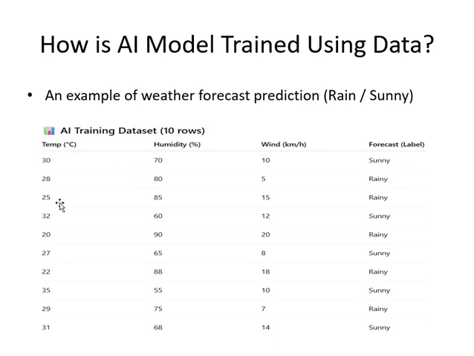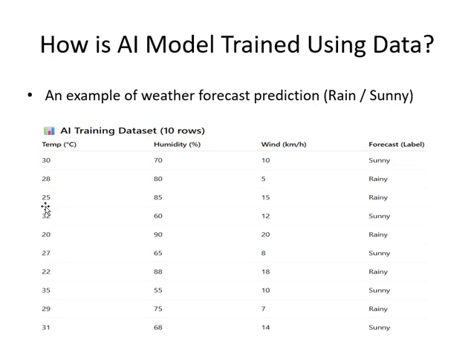If you look at the data in different rows, the first row says that the temperature is 30, the humidity is 70, and the wind is 10. If these are the values of these parameters, the outcome is sunny. In the second row, 28 is the temperature, 80 is the humidity, and wind is 5. Temperature is a little lower and humidity is a little higher, and then it is rainy. So from these two, we can see that if the temperature goes down a little and humidity is rising, then there are chances that it will rain.